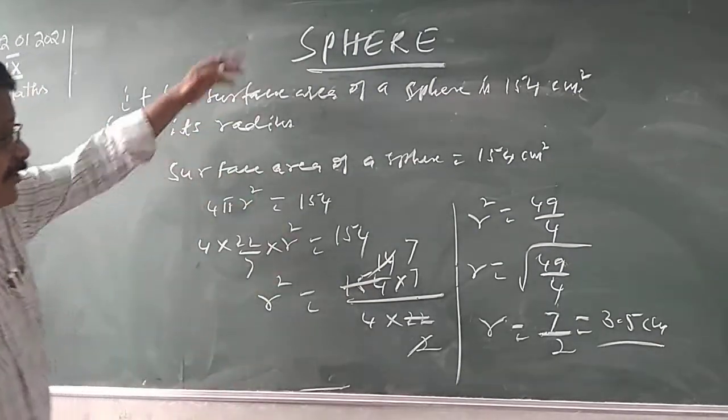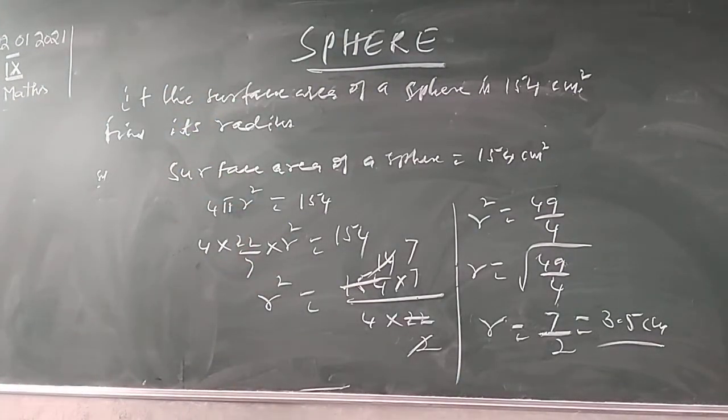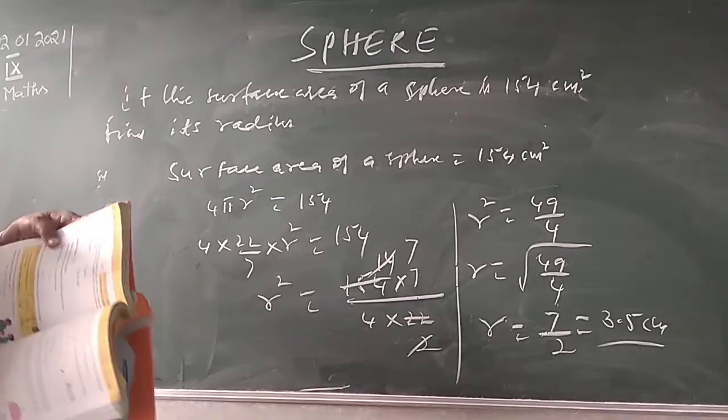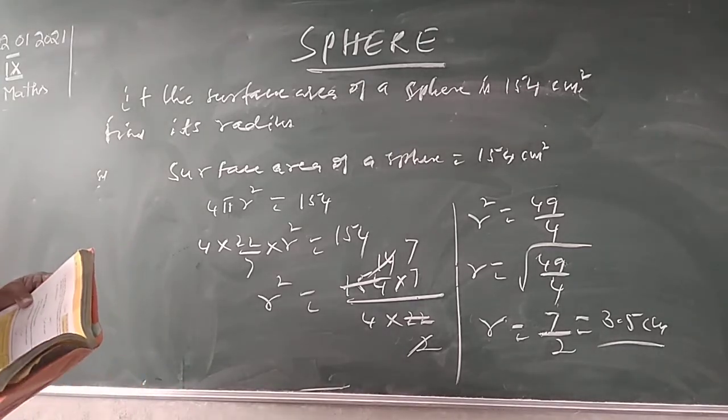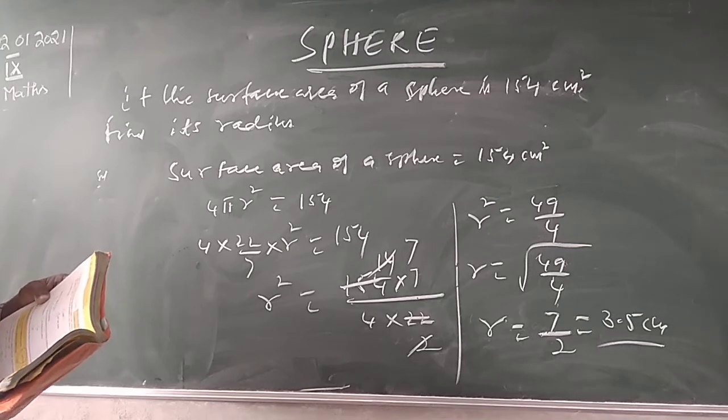So from the surface area we calculate the radius. This is the method of doing the problem. I hope you clearly understood. So I go for the next problem.